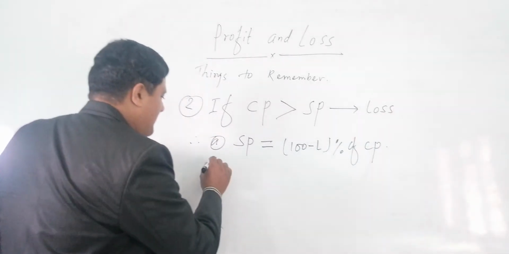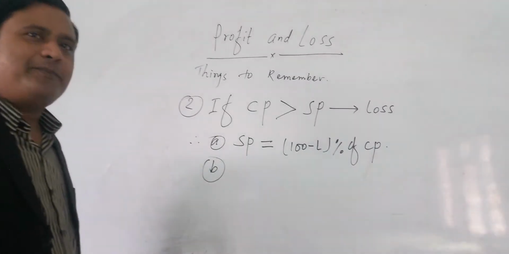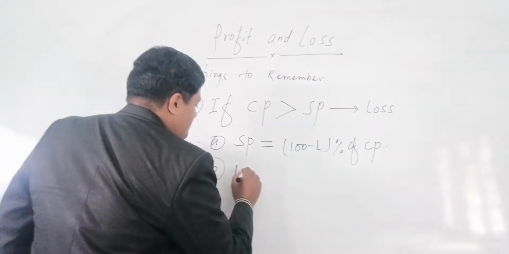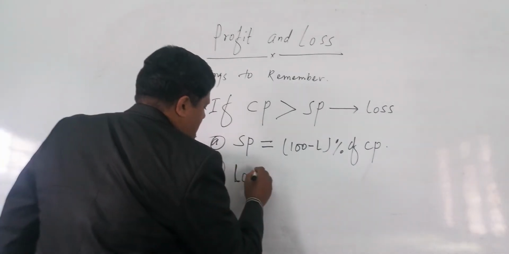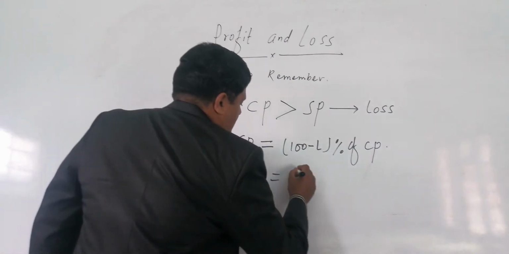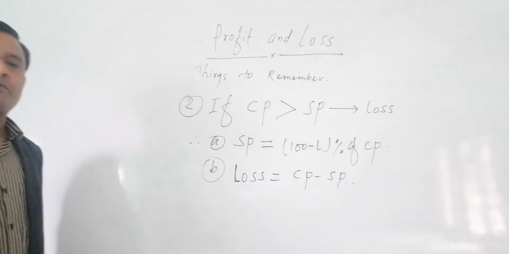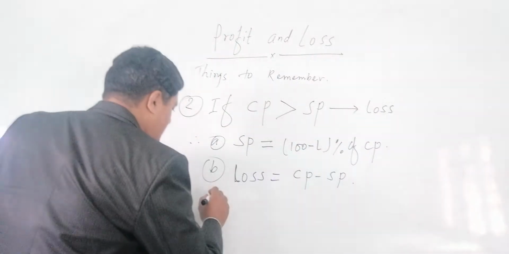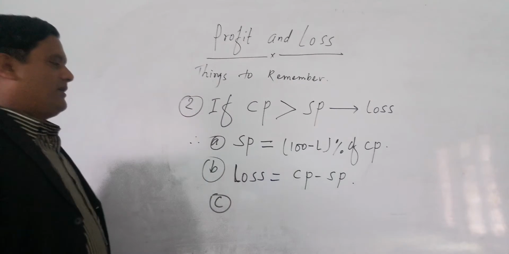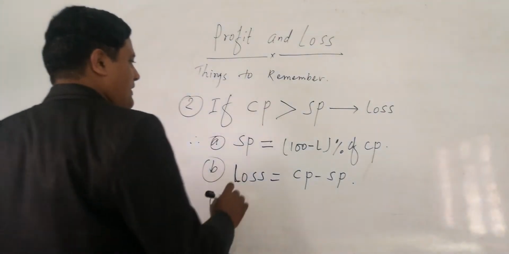Okay, and number B, same way, to find only the loss: loss equals CP minus SP. Simple formula.